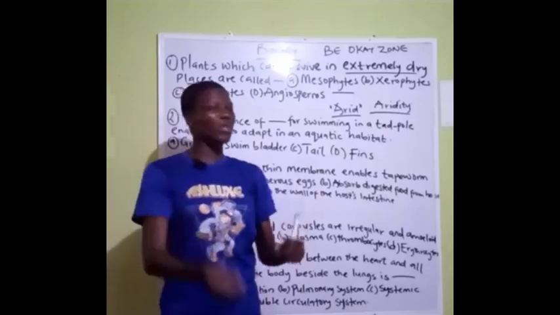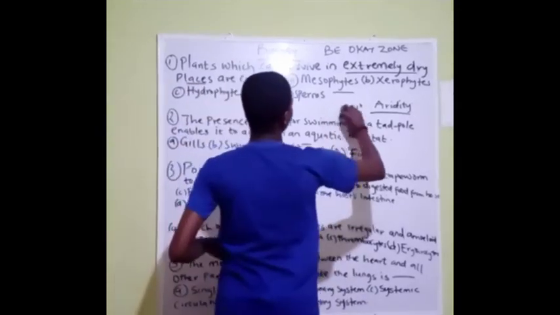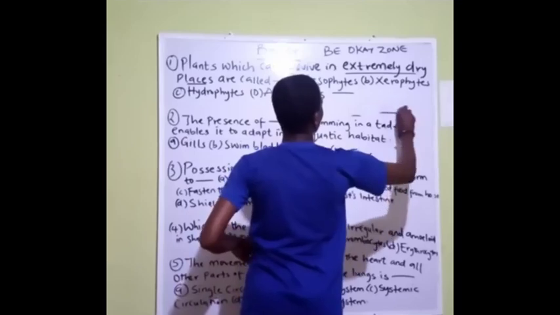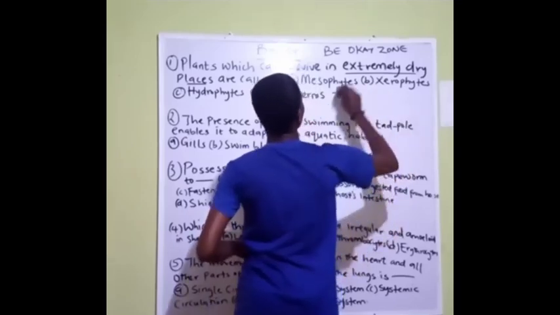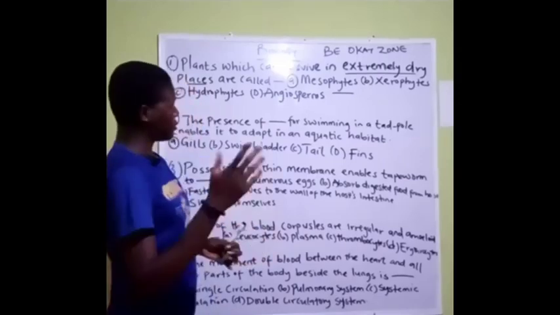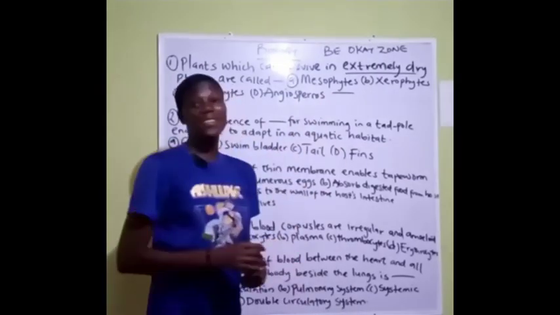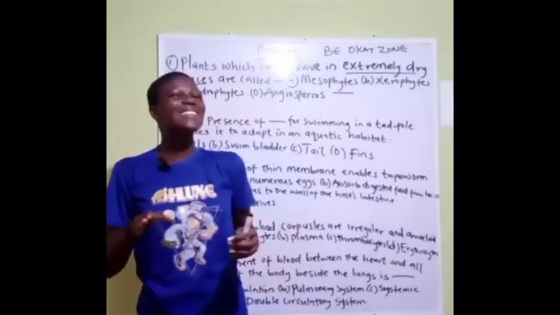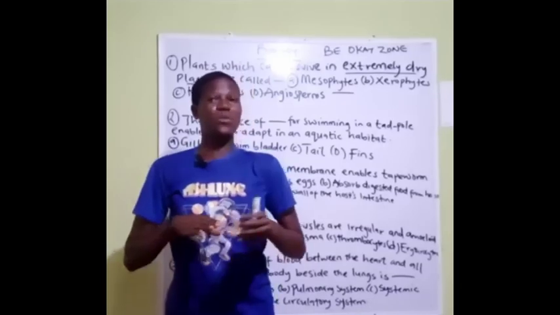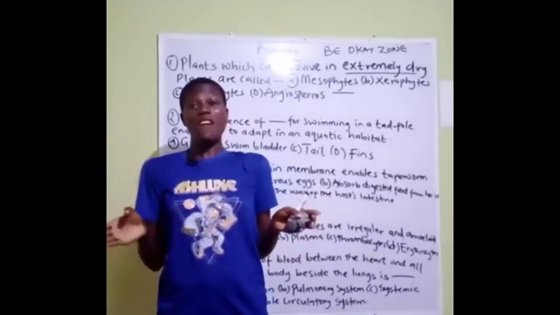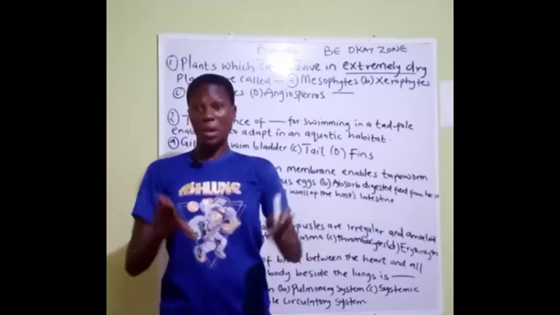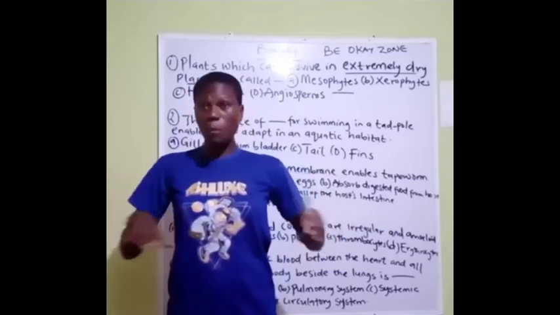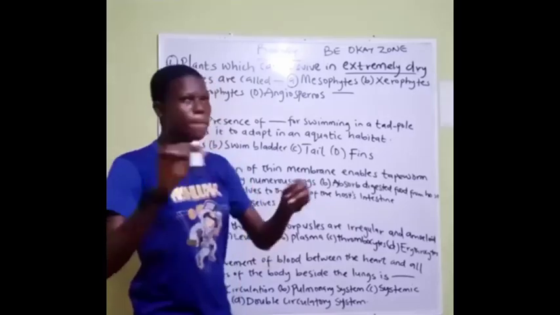Now how do we address this? First of all, what are the mesophytes? Mesophytes are the types of plants that exist in a moderate environment, that is between a wet and a dry environment. They can adapt in that area. Meso means moderate.